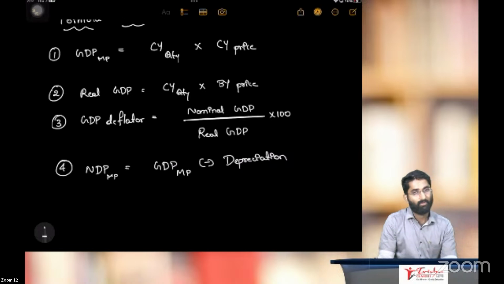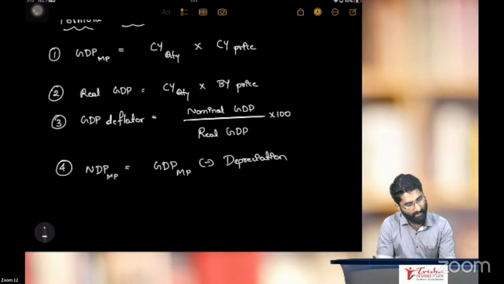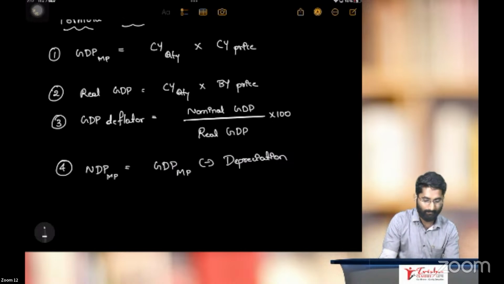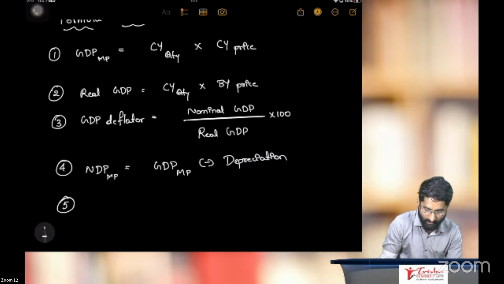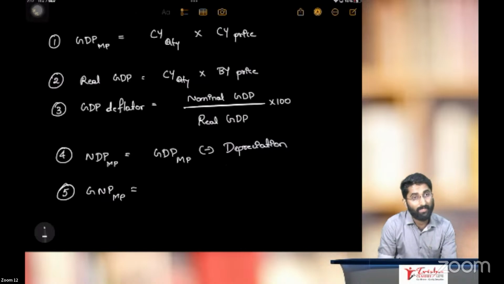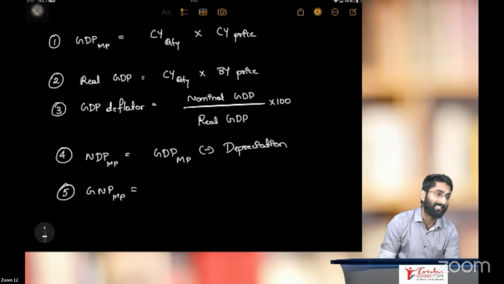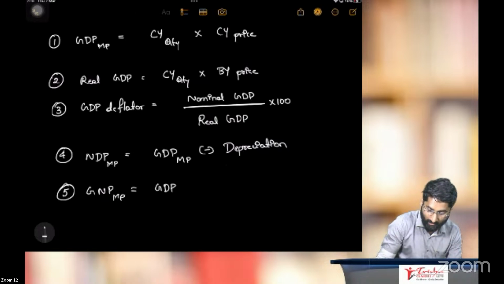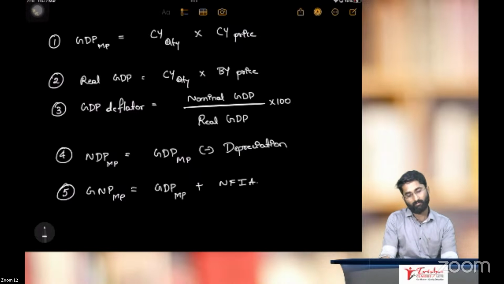Gross domestic product at market price minus depreciation, that is net domestic product at market price. Point number 5, next formula. Gross national product at market price. How do we calculate gross national product? Gross domestic product at market price plus net factor income from abroad.